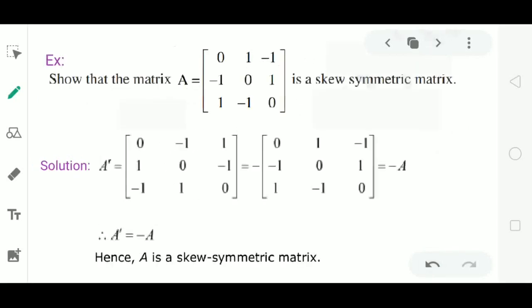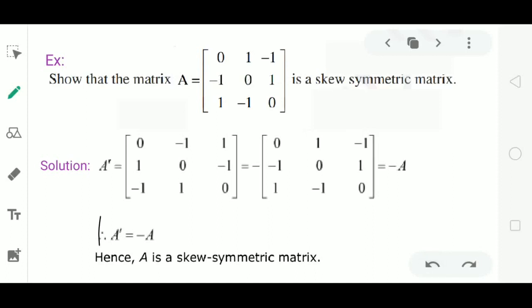Another example: show that the matrix A is a skew symmetric matrix. Skew symmetric is A dash equal to minus A. A matrix will satisfy the condition A dash equal to minus A. Now observe the matrix. Here the diagonal elements are 0, and also the diagonally opposite elements: 1 is the negative of minus 1, 1 is the negative of minus 1, minus 1 is the negative of 1. These satisfy the condition of a skew symmetric matrix.